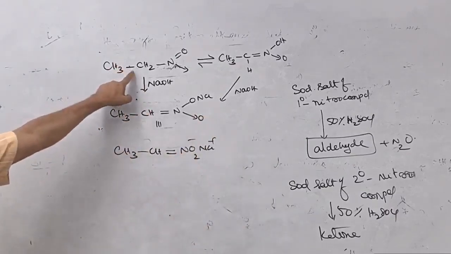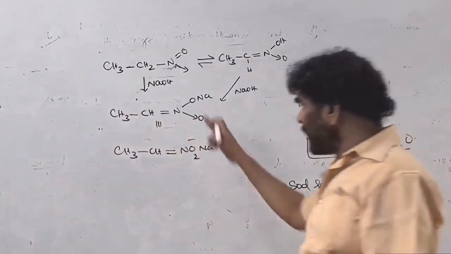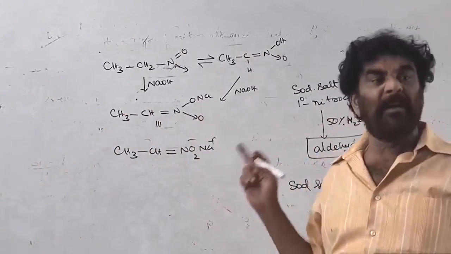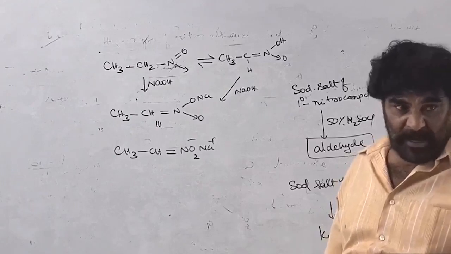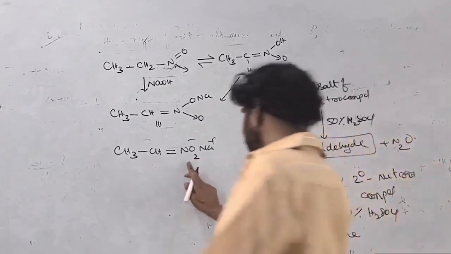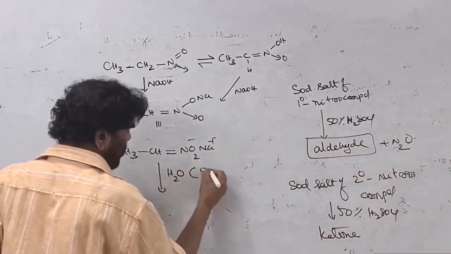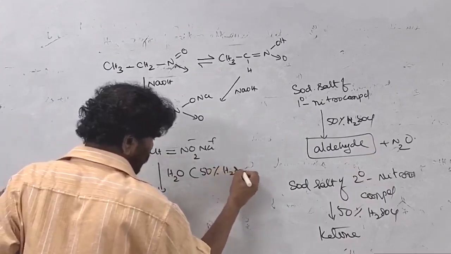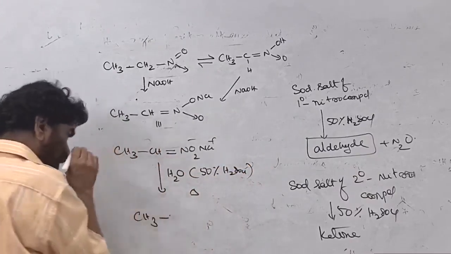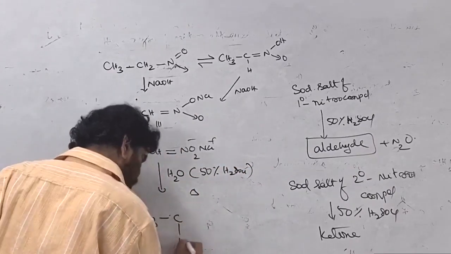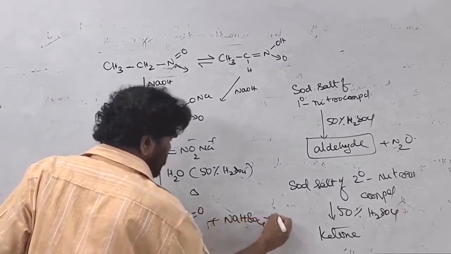So we are not conducting the hydrolysis on the primary nitro compound itself. Remember, we are conducting the hydrolysis with 50% sulfuric acid solution on the sodium salt of the primary and secondary nitro compounds. On hydrolysis with 50% H2SO4 solution and heating, this is converted to the aldehyde, plus sodium bisulfate plus N2.